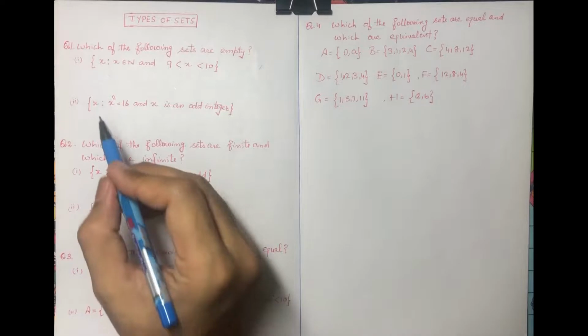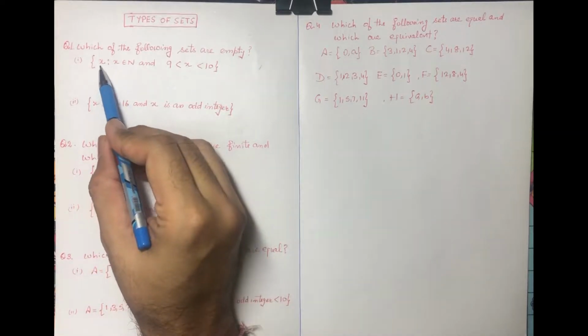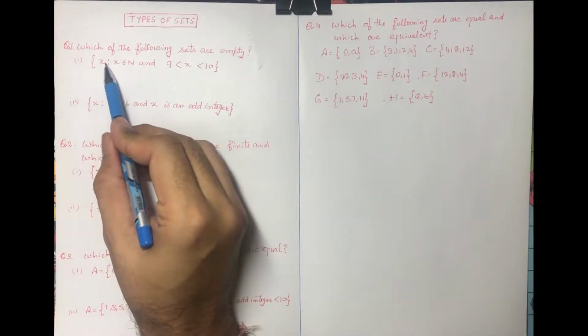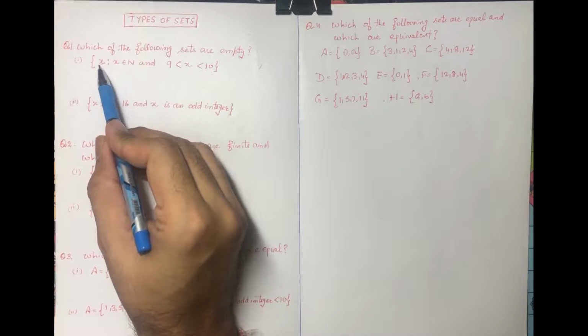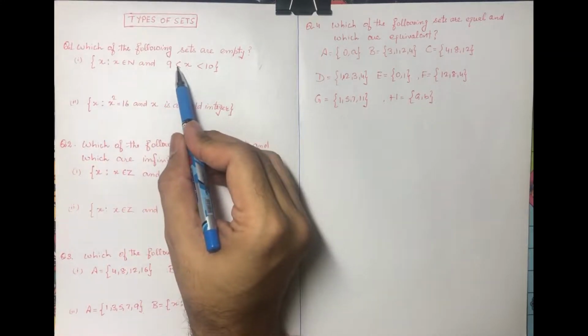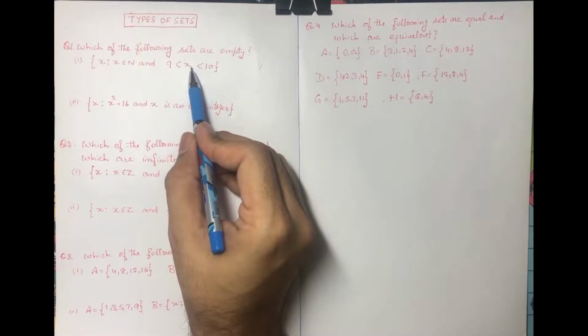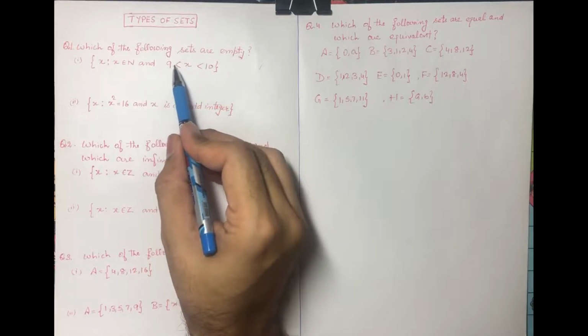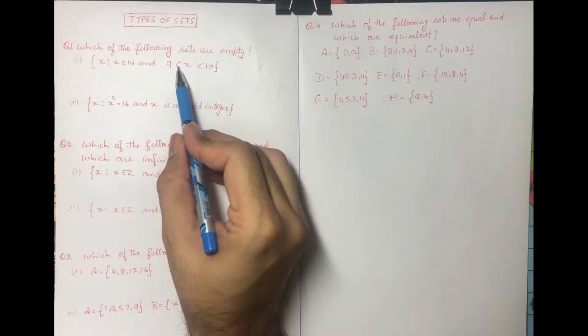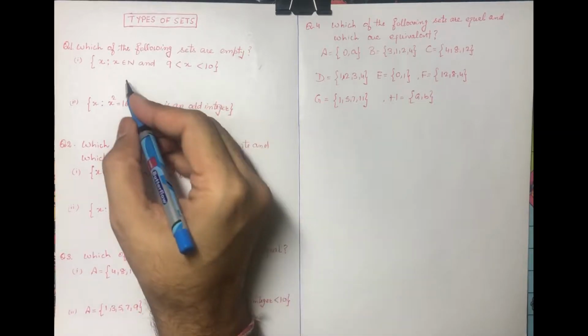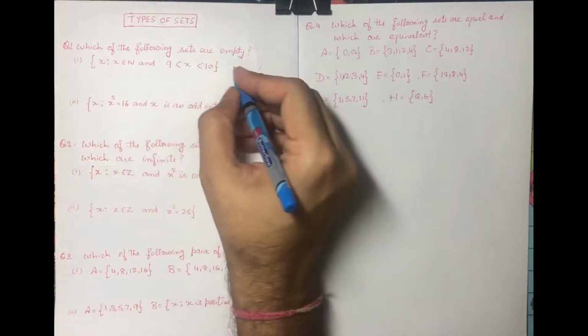So here in the first numerical, a natural number is a member of that set which is strictly greater than 9 and strictly less than 10. Now we all know there is no natural number between 9 and 10. So that means this is an empty set.